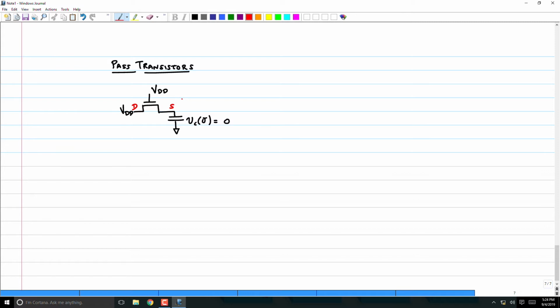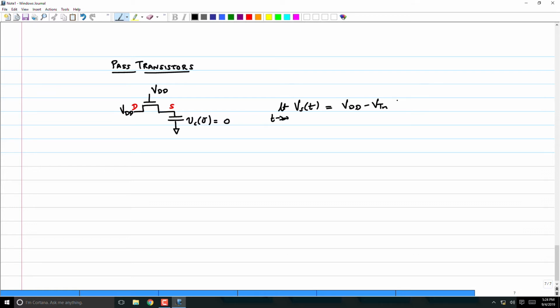It will charge up to VDD minus VT. So the Vs of t, limit t tends to infinity, Vs of t is VDD minus VT.